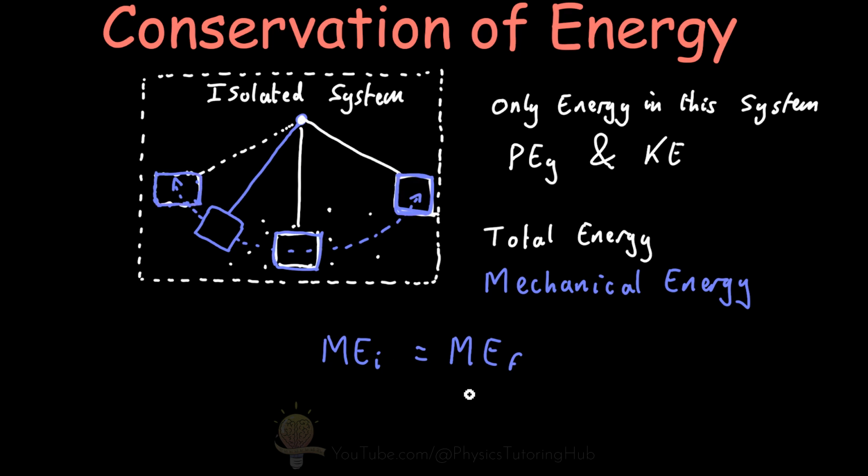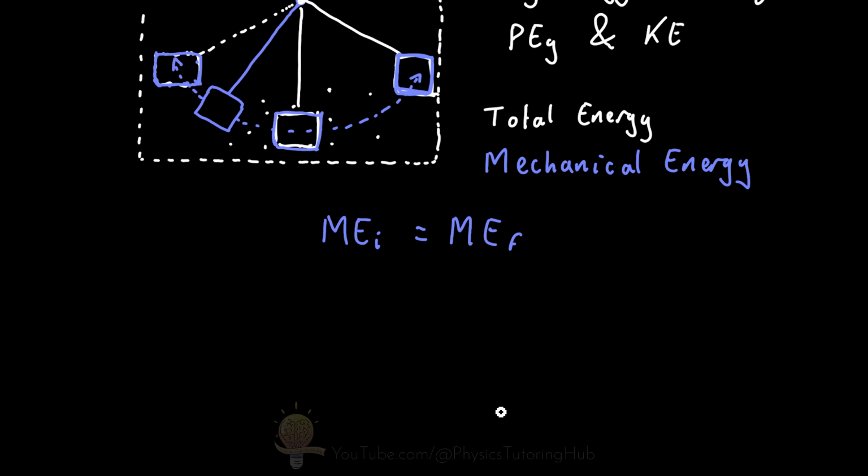So we can expand out this formula like so. Because the mechanical energy is the sum of the kinetic energy and all the potential energies of the system, our initial mechanical energy is equal to the initial kinetic energy plus the initial gravitational potential energy. And that's equal to our final mechanical energy, which is equal to our final kinetic energy plus our final gravitational potential energy.